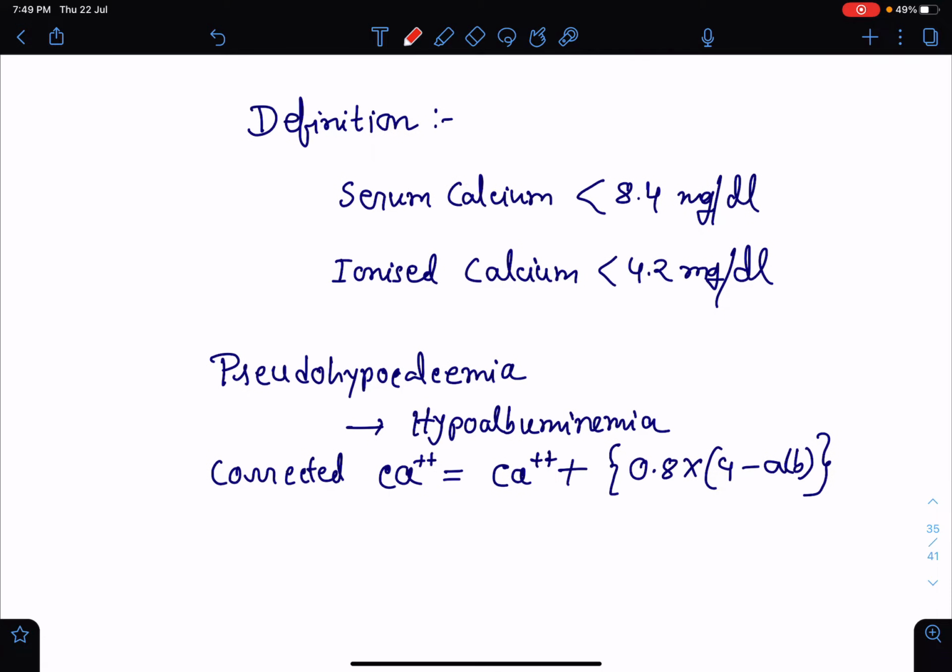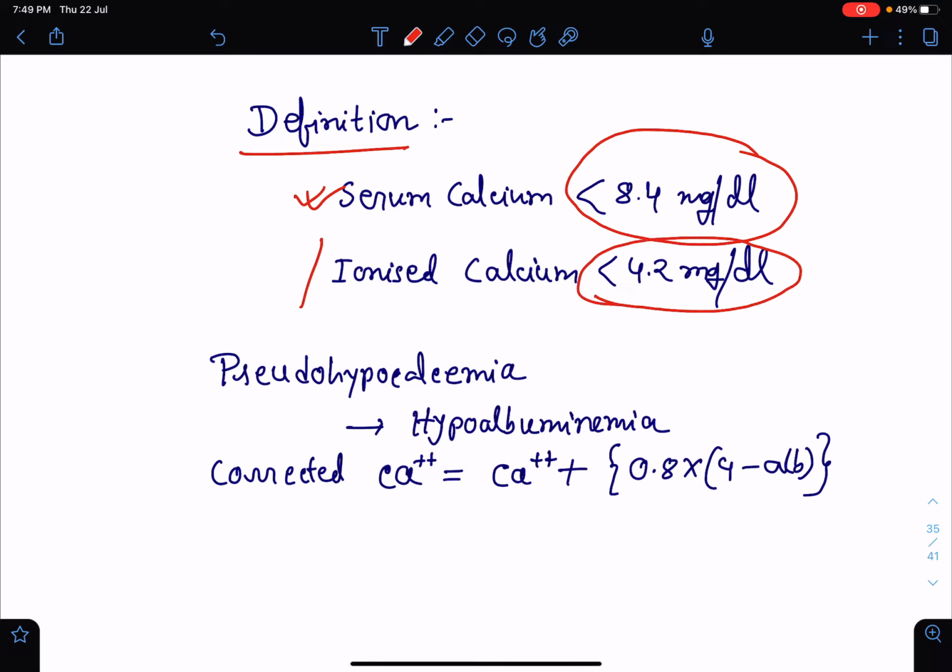First, let's look at the definition of hypocalcemia. Whenever serum calcium concentration goes below 8.4 mg per deciliter, provided serum albumin level is normal, or else if ionized calcium level is below 4.2 mg per deciliter, it is known as hypocalcemia. There is something known as pseudo hypocalcemia, which we can see in cases of hypoalbuminemia.